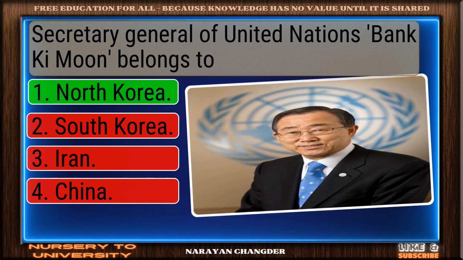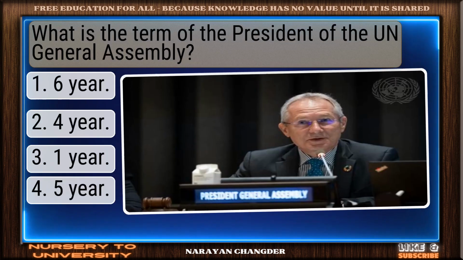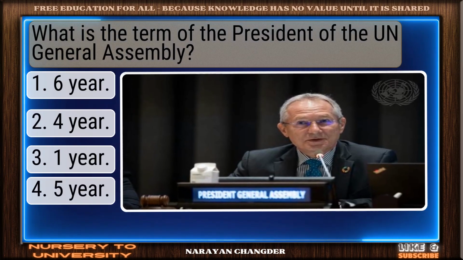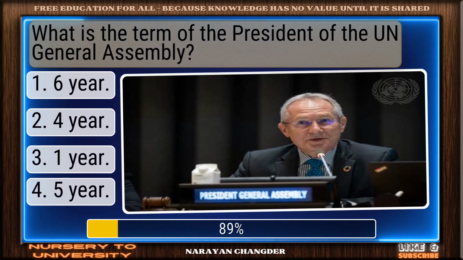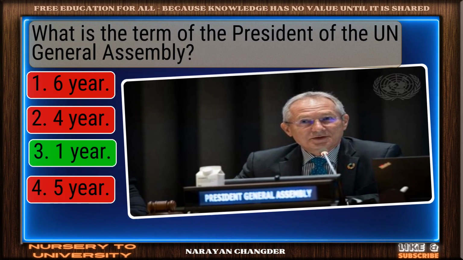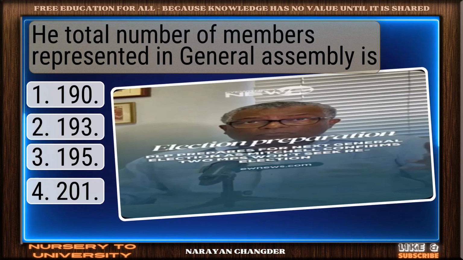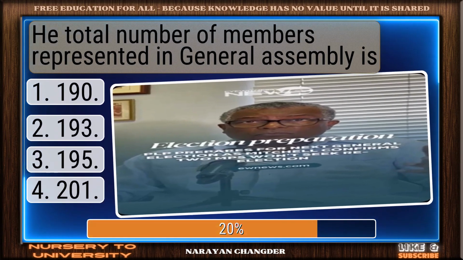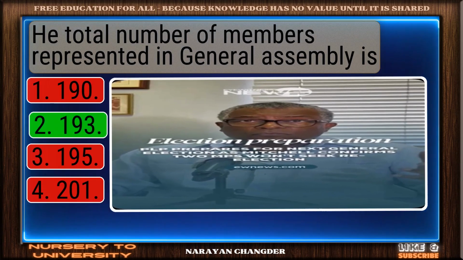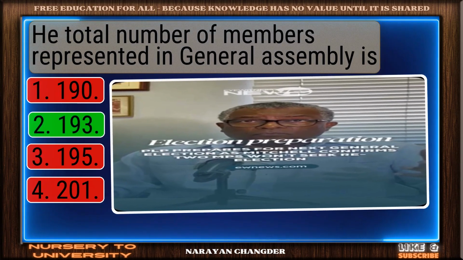Sharp thinking. North Korea is right. What is the term of the President of the UN General Assembly? Good job. 1 year works well. The total number of members represented in General Assembly is... Right again, 93 is valid.